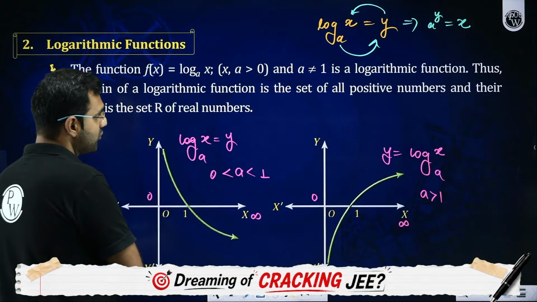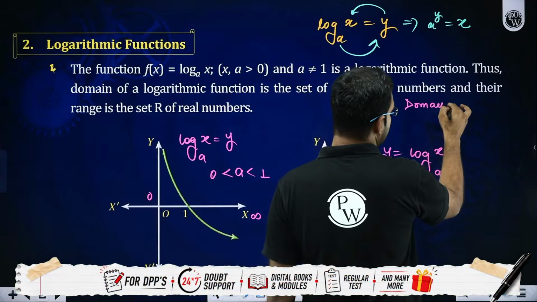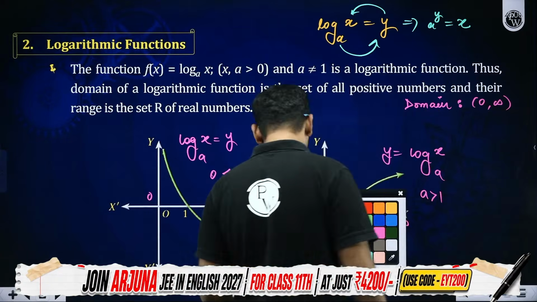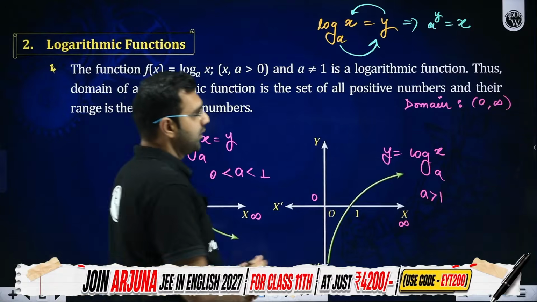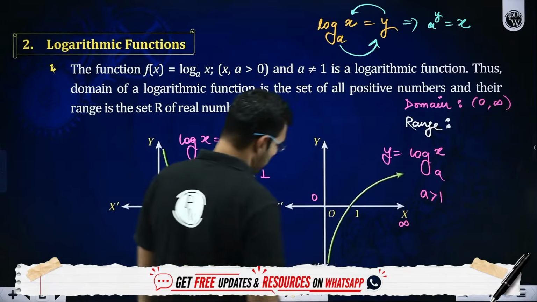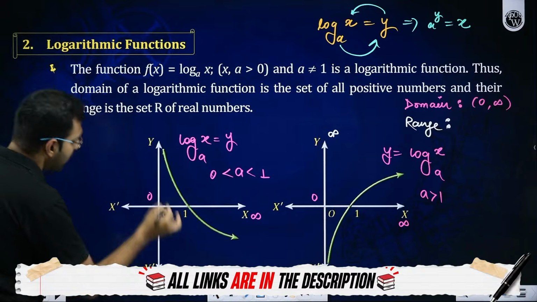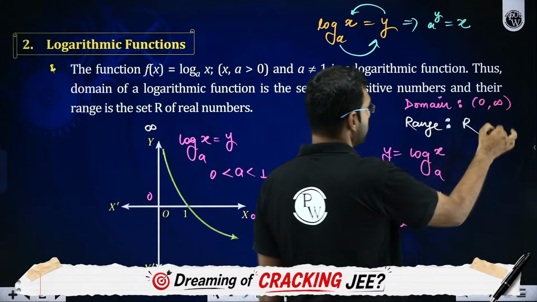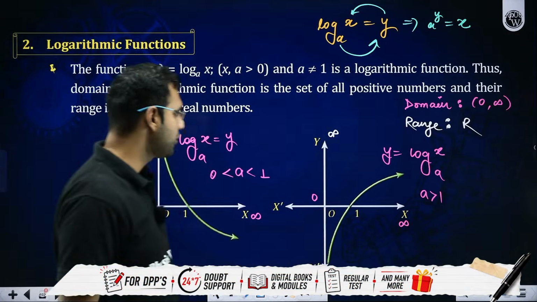So the domain for the logarithmic function will be all positive numbers, which means the argument, the input which you can pass to log, will always be positive. But when you talk about the range, I hope you all must have noticed, sir, I can produce all the numbers on the y-axis. From minus infinity to plus infinity, I can travel all the way, which means the range will be all the real numbers. Everybody got it? Everybody understood it? Any confusions you have, please ask.